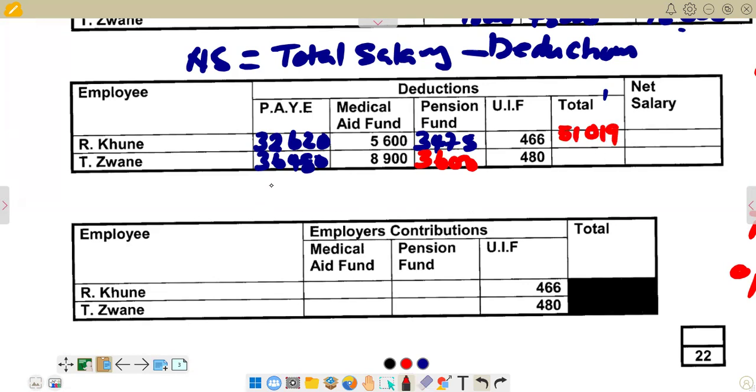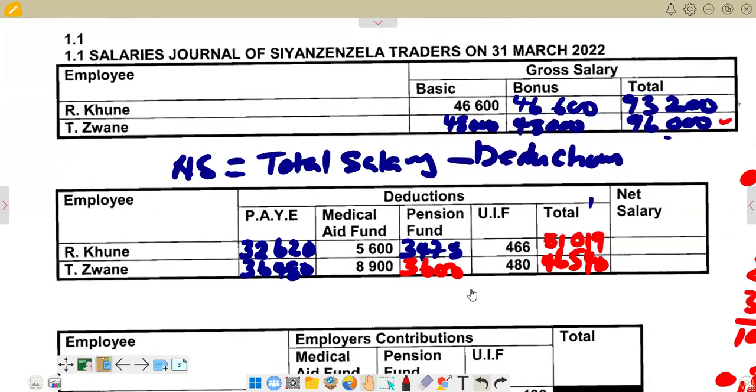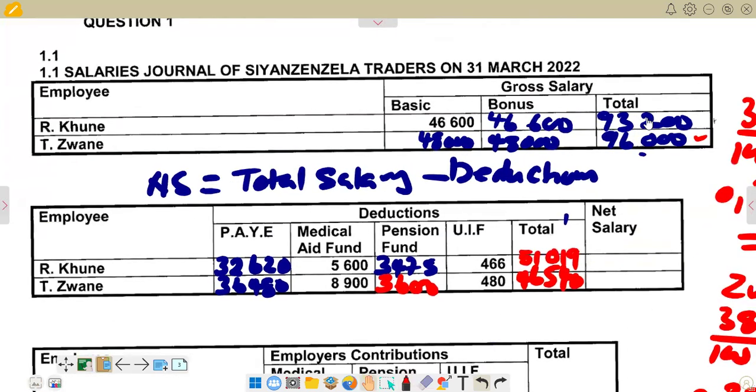Then we also do the same for T1 to get the total. We are going to say 36,480. We add 8,900. We add 3,600. We add 480. We add to get the total, which is 46,540. And then for the net salary, this is our net salary. So for our net salary now, we are saying the gross, and you subtract this one to get this one.